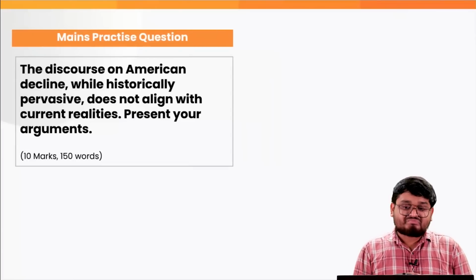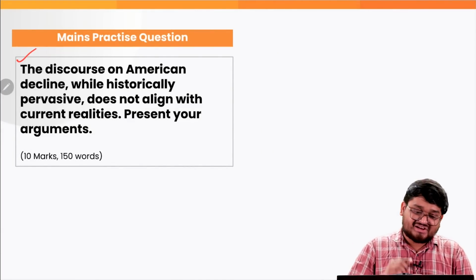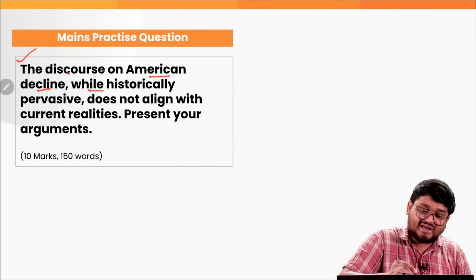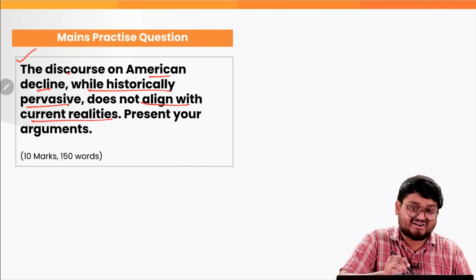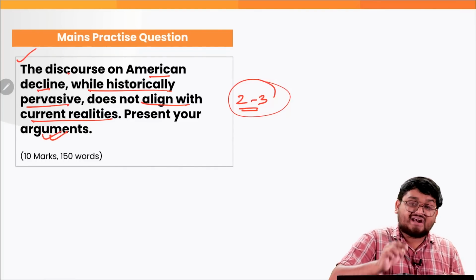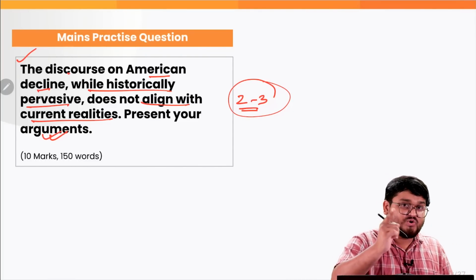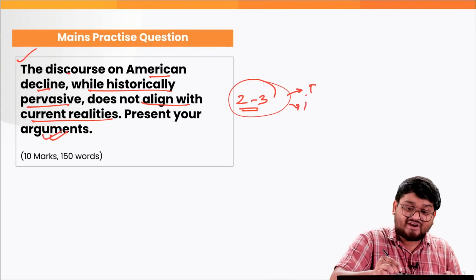Now, according to this lengthy discussion, there is one question for all of you, right? That is, a discourse on American decline, while historically pervasive, does not align with present or current realities. Present your arguments, give me 2-3 arguments of your own, and in the comment section let me know who you think will win the election, and, if Trump or Harris wins,